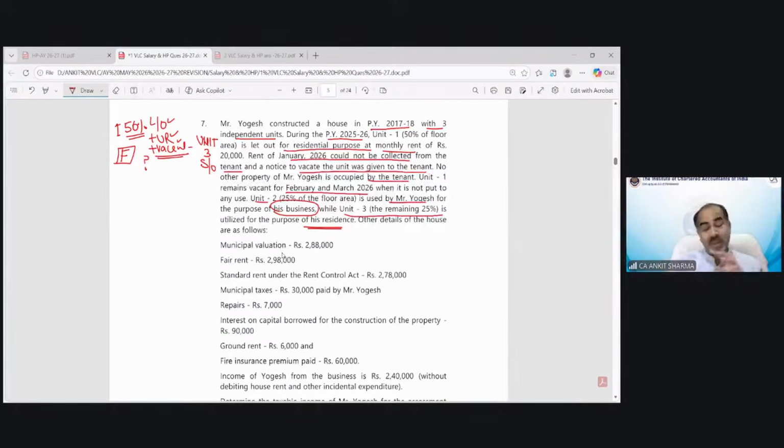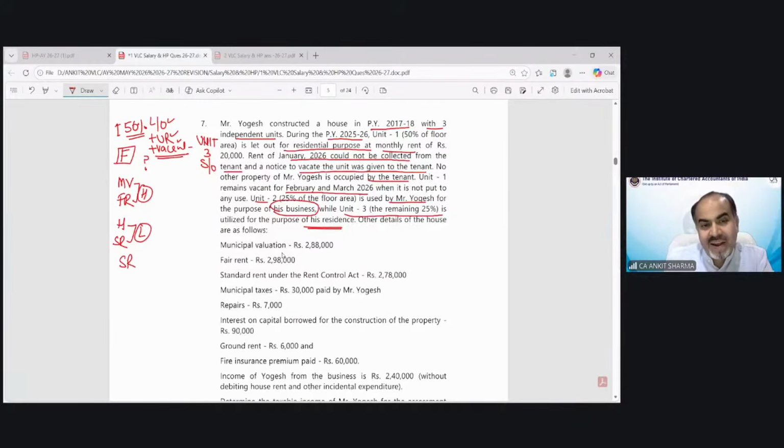So it's a special case. When case F is applicable, there is a very different kind of method to calculate the GAV, which we will solve in this question. For the purpose of GAV, the pattern says you have to find the municipal value and fair rent, whichever is higher, and then the higher value and standard rent, whichever is lower.